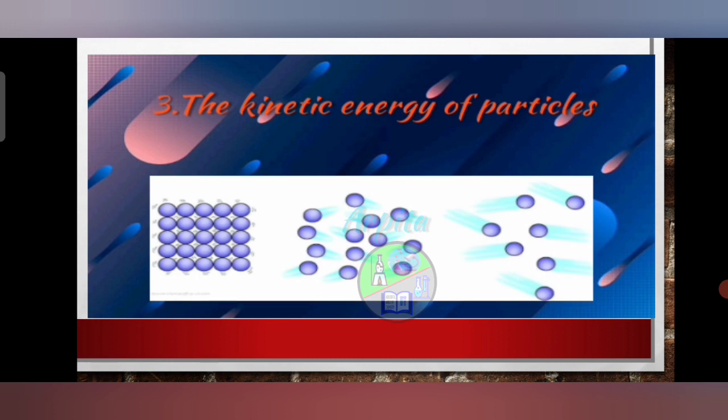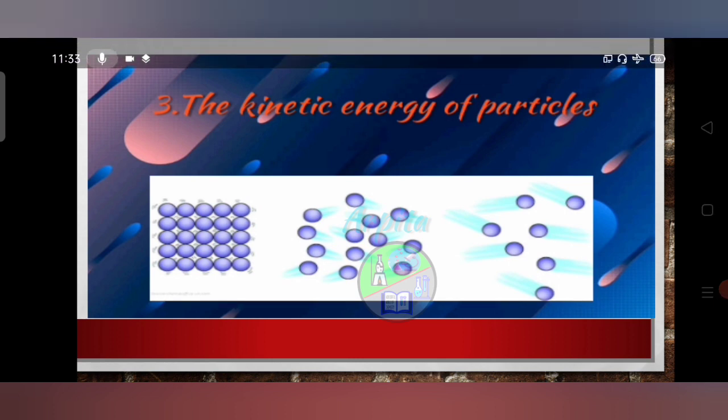The particles of matter always exist in a state of random motion. The random zigzag motion of the particles in a matter is called Brownian motion. It depends on the amount of movement in particles. So, kinetic energy is minimum in solids as because the particles vibrate about their mean position, is more in liquids, and kinetic energy is maximum in gases.